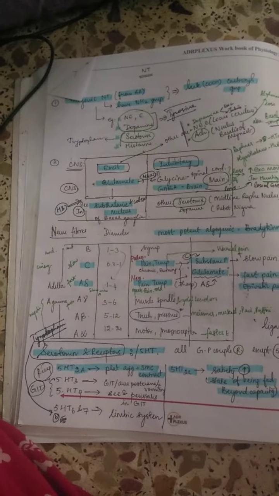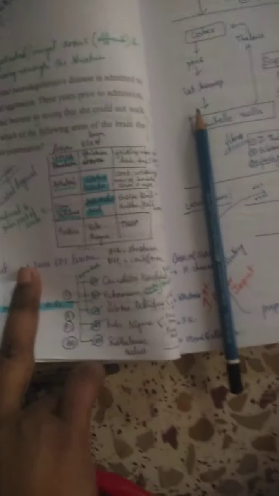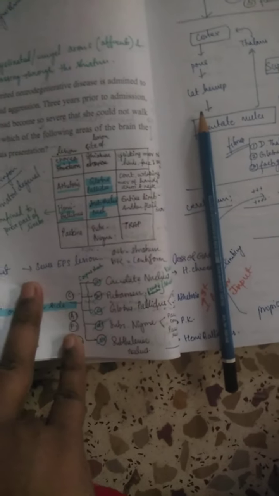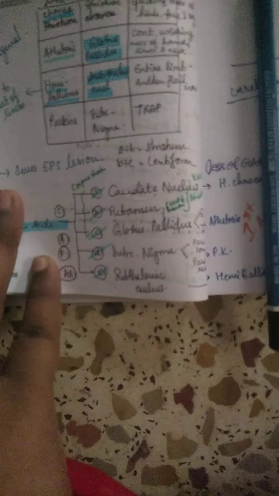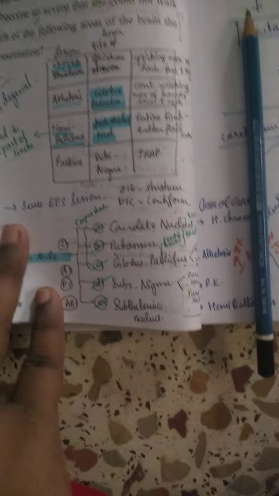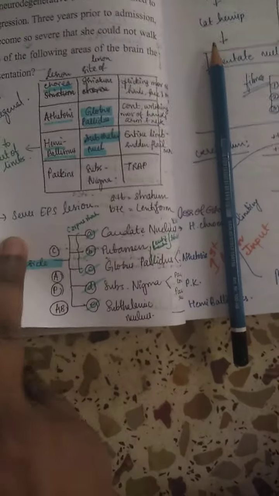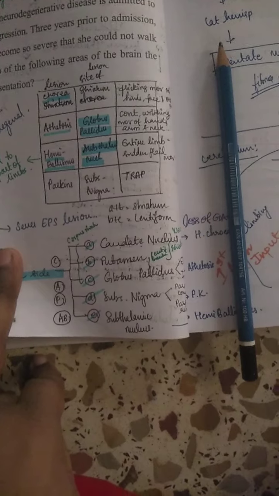Now this excitatory neurotransmitter glutamate, you can see it in the subthalamic nucleus of the basal ganglia. The basal ganglia has 5 parts: caudate nucleus, putamen, globus pallidus, substantia nigra, and subthalamic nucleus. If in the subthalamic nucleus the glutamate is not there, what we have is hemiballismus.